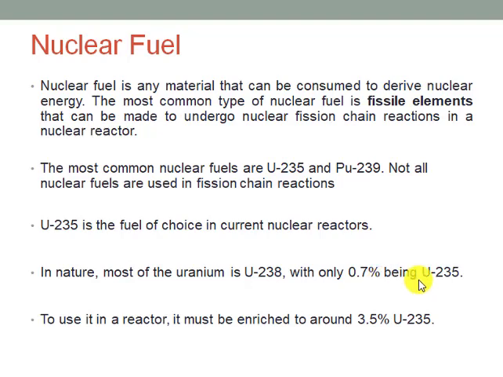Therefore, when we want to use uranium 235 as a fuel in pressurized water reactor and boiling water reactor, we have to enrich it up to 3.5%. The basic reason to use uranium 235 as fuel material is that it is the only natural fissile material. The enrichment of uranium 235 is itself a costly and time-taking process.